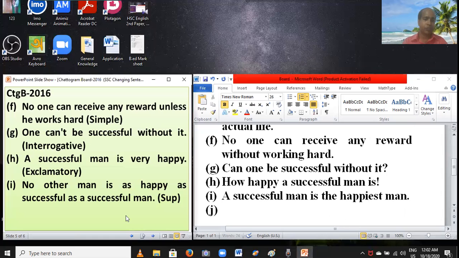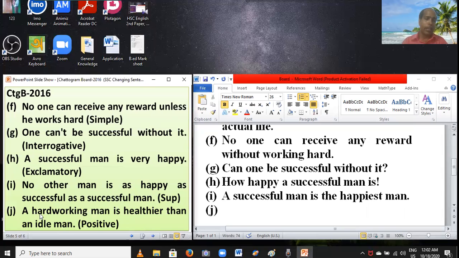Question J. A hardworking man is healthier than an ideal man. Dear students, you have to change it into positive. Notice carefully. Is this sentence comparative? Exactly, this sentence is comparative because there is adjective 2 plus than in this sentence. So this sentence is comparative.